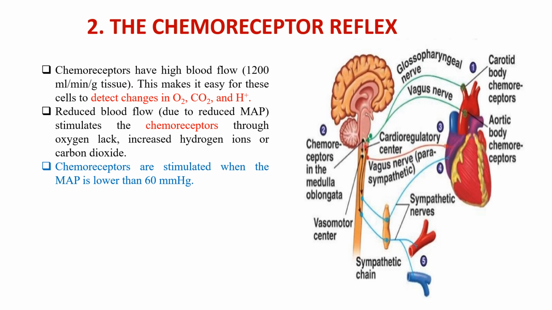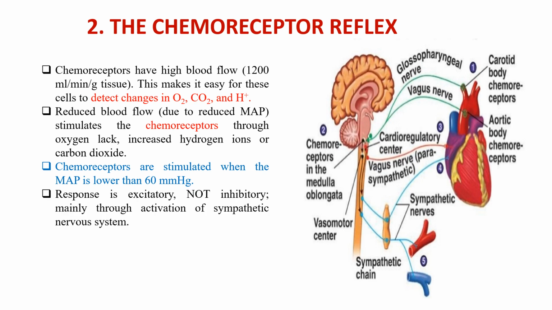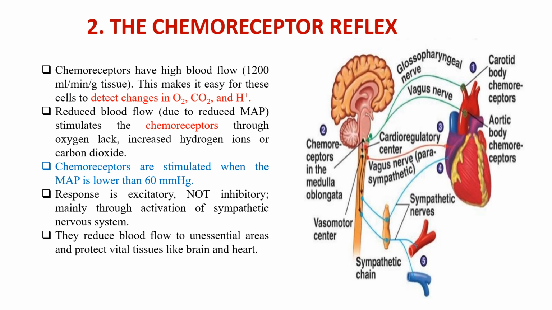Reduced blood flow due to reduced mean arterial pressure stimulates the chemoreceptors through oxygen lack, increased hydrogen ion or carbon dioxide. Chemoreceptors are stimulated when the mean arterial pressure is lower than 60 mm Hg. The response is excitatory, not inhibitory, mainly through activation of the sympathetic nervous system. They reduce blood flow to unessential areas and protect vital tissue like the brain and heart.